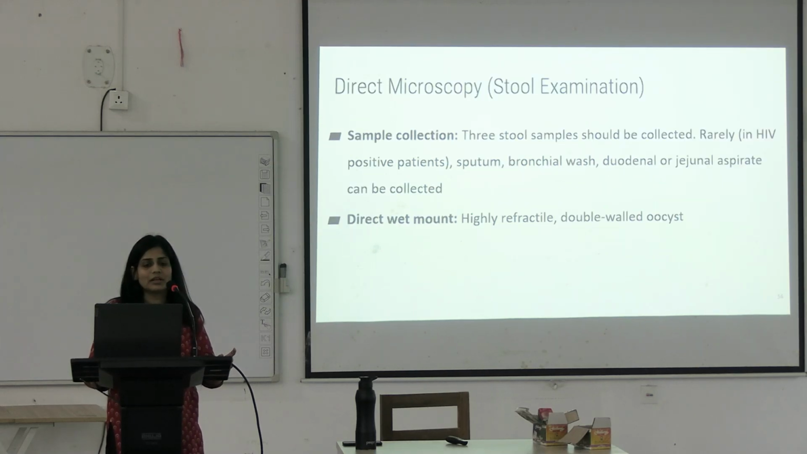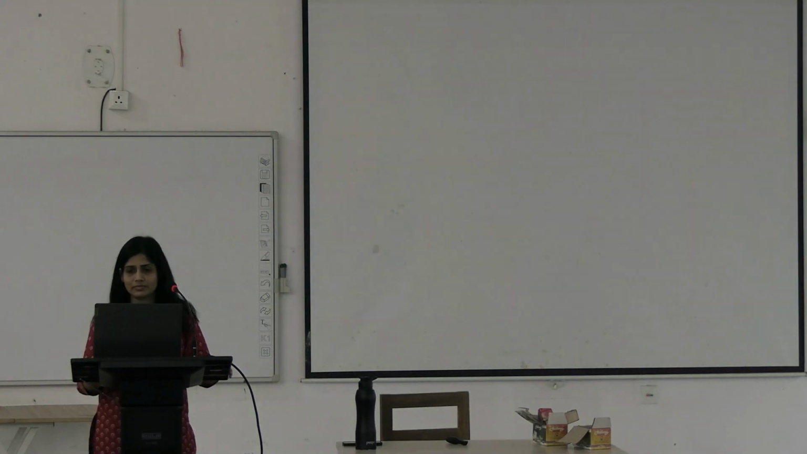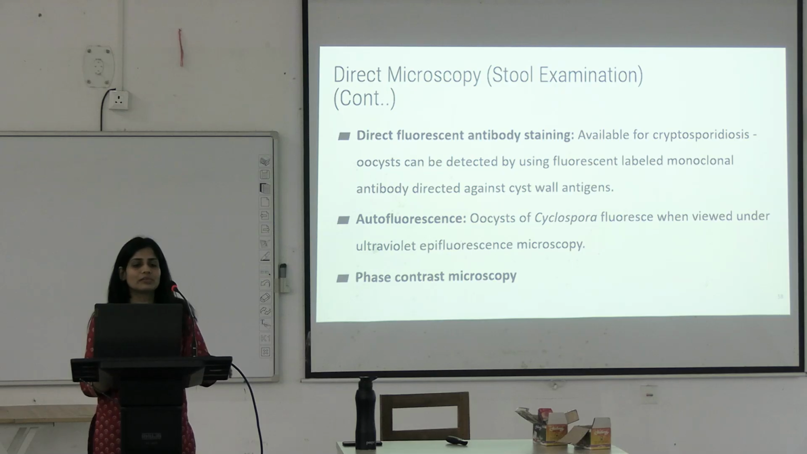Which samples will you take? Of course, the stool sample, but in case of immunocompromised patients, you can also take sputum, bronchial wash, duodenal or jejunal aspirates. Use concentration techniques to concentrate these stool samples to detect these oocysts, or you can use the acid-fast technique with 0.5 to 1% sulfuric acid, and you will be able to see these red colored oocysts against the blue background. You can use direct fluorescence antibody staining.